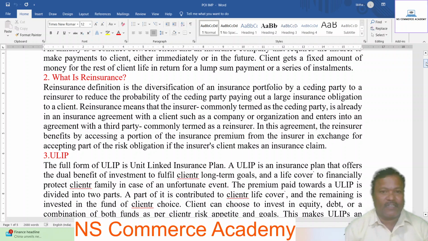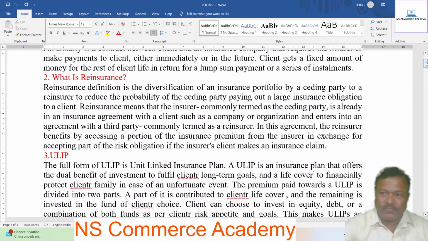Reinsurance means that the insurer, commonly termed the ceding party, is already in an insurance agreement with a client such as a company or organization, and enters into an agreement with a third party, commonly termed a reinsurer. In this agreement, the reinsurer benefits by receiving a portion of the insurance premium from the insurer in exchange for accepting part of the risk obligation if the insurer's client makes an insurance claim.